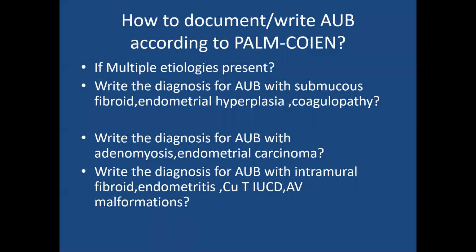The other question is, write the diagnosis for AUB with intramural fibroids, endometritis, Copper-T IUCD and AV malformations. So you should know under which condition these will fall. Intramural fibroids means leiomyoma, L1O. Because it is intramural fibroid, you have to write O.